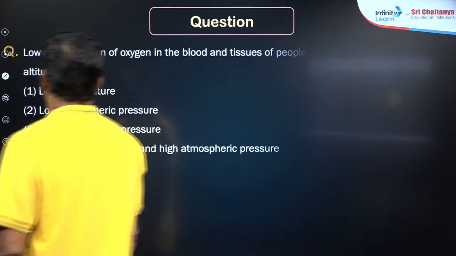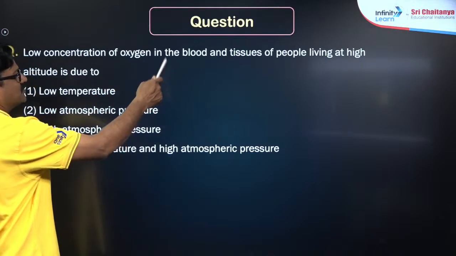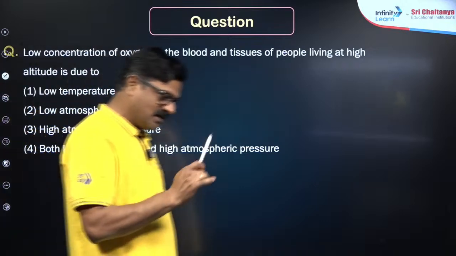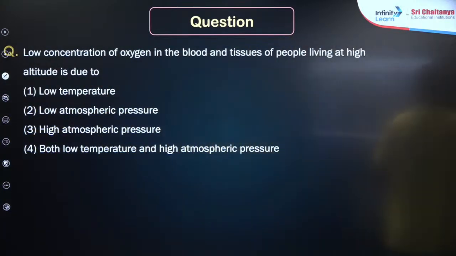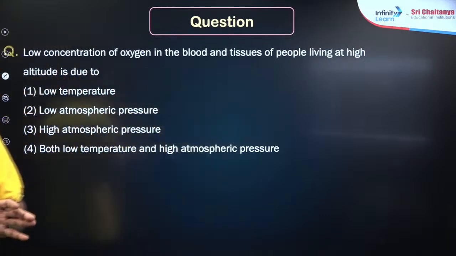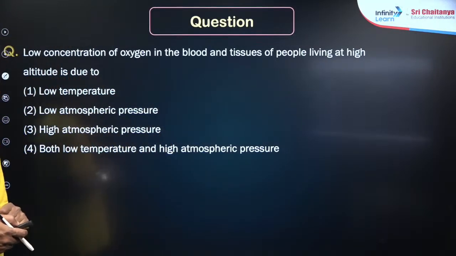And one more. Low concentration of oxygen in the blood and tissues in the people living at high altitude is due to. Direct, this question is also from the NCERT. These lines are taken from the NCERT. Read the question. Low temperature, low atmospheric pressure, high atmospheric pressure, both low temperature and high atmospheric pressure. What could be the answer for this? Look at these options. One option is going to tempt with another option. You want to say low atmospheric pressure.